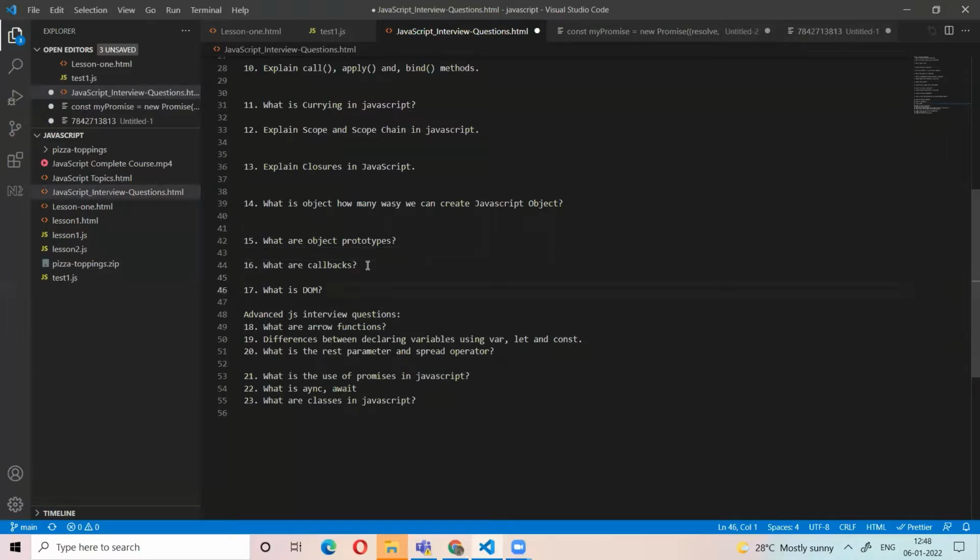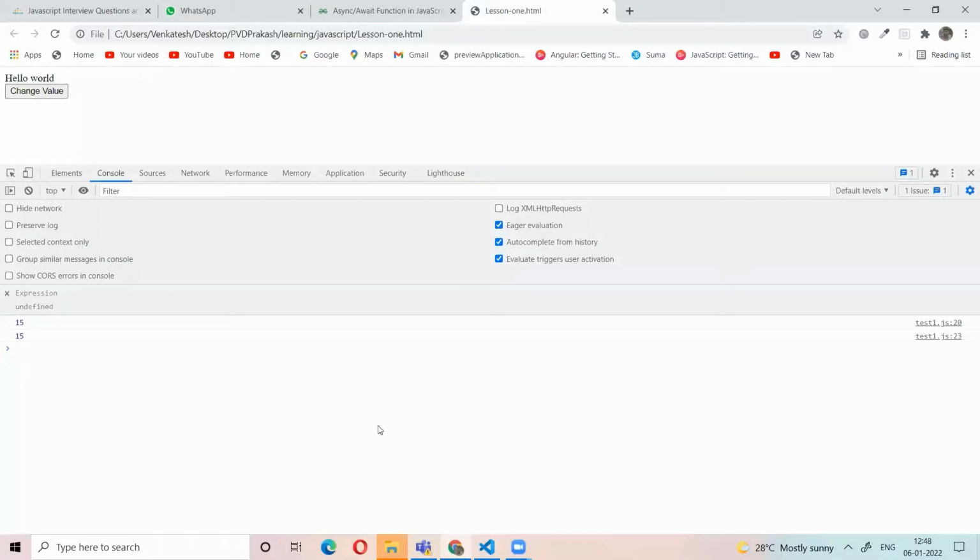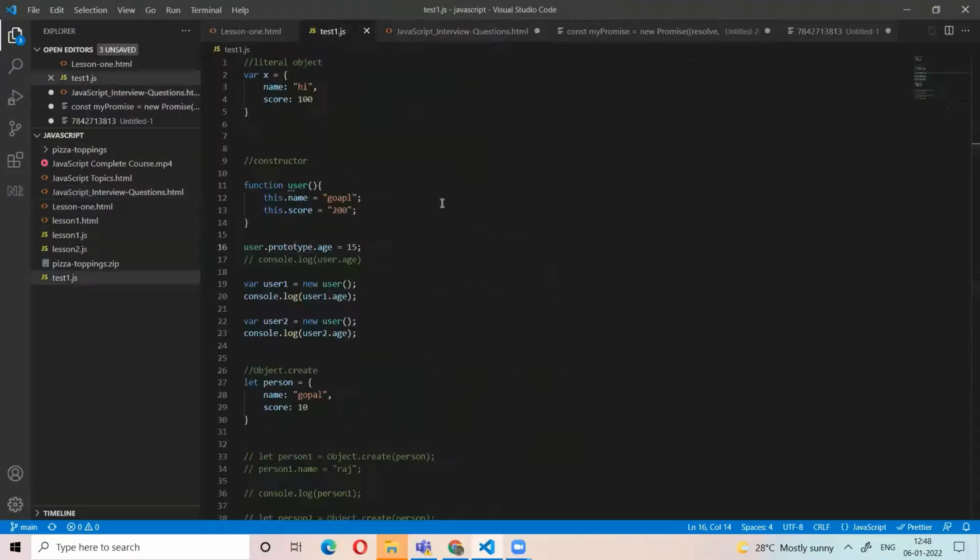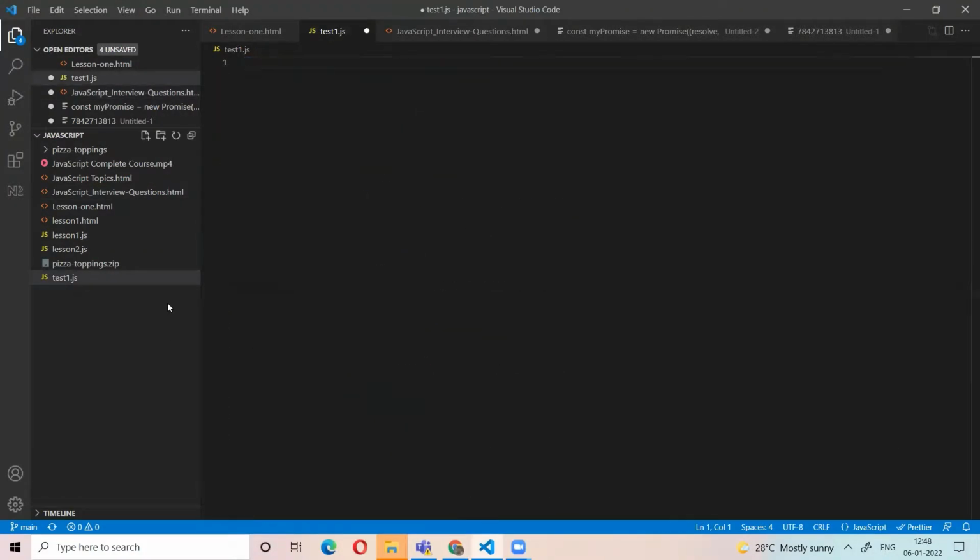What are callbacks? Callbacks were already explained. A callback is a function A, and we have another function B.